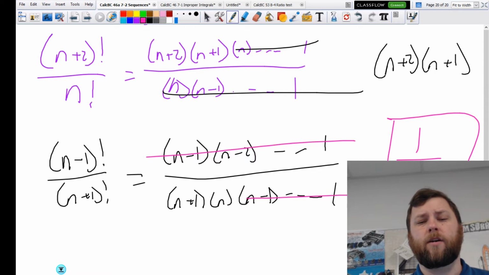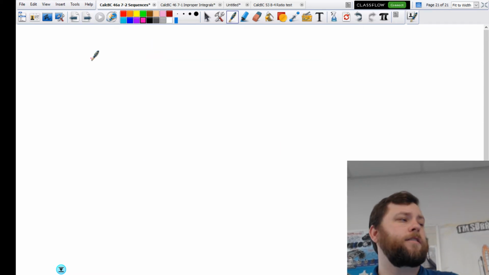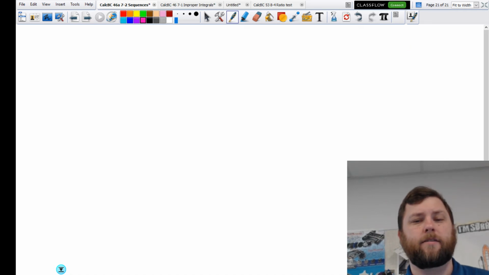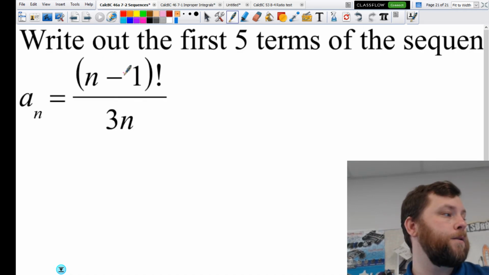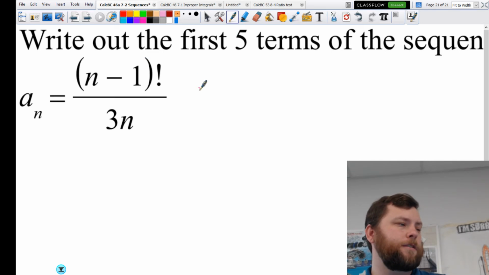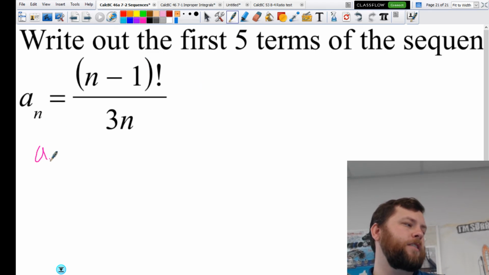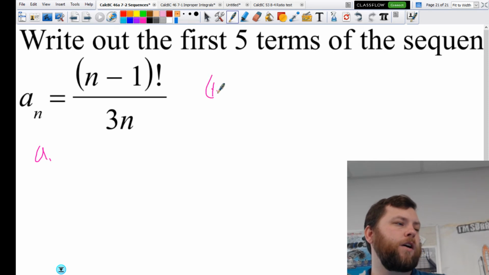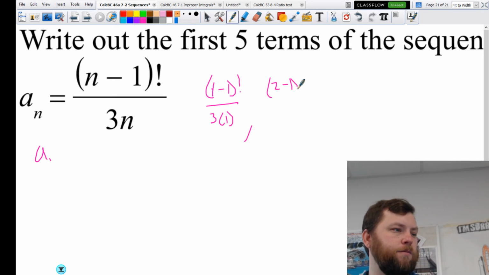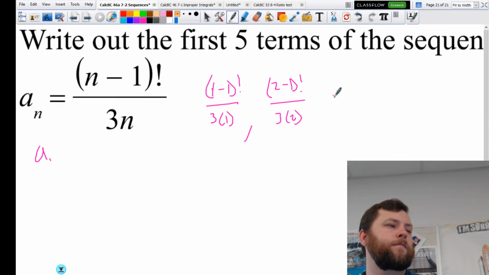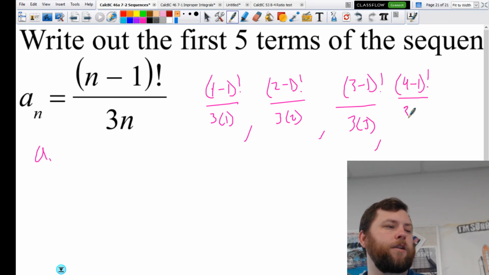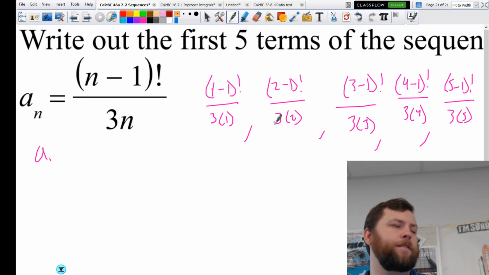Is there more? Oh my word, there's more. 7. I'm just going to copy and paste this. Write the first 5 terms of this sequence. Okay? So a sub 1, you start with a sub 1. So my first term would be 1 minus 1 factorial over 3 times 1. And then 2 minus 1 factorial over 3 times 2. And 3 minus 1 factorial over 3 times 3. And 4 minus 1 factorial over 3 times 4. And 5 minus 1 factorial over 3 times 5.